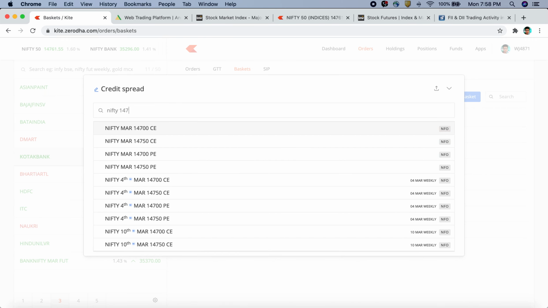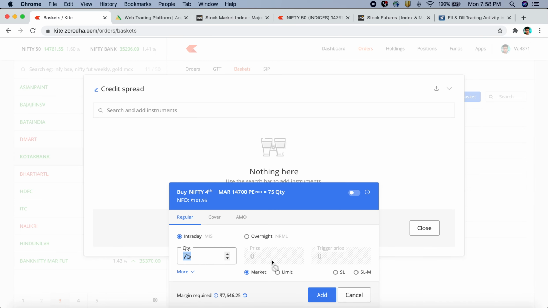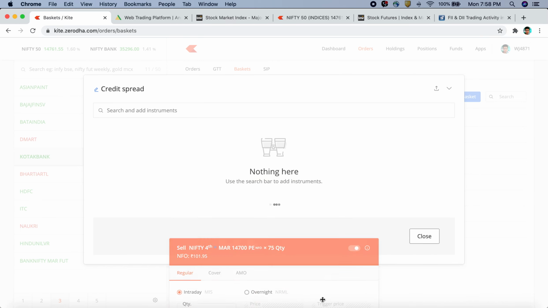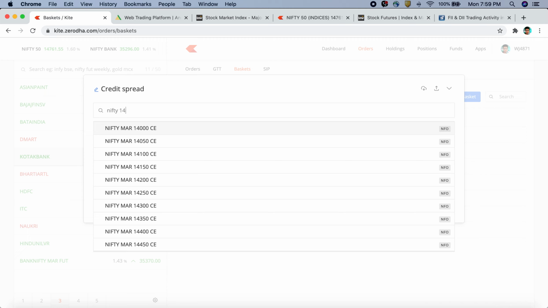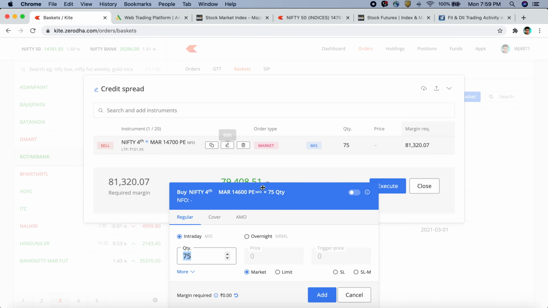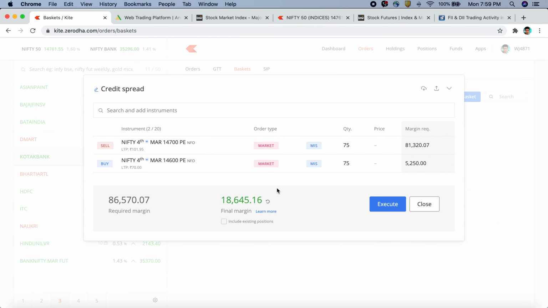Again, similar thing goes for the put side. Let's say we want to short 14,700 put option, and to hedge this basically we can buy 14,600 put option. Again, you can see that the margin requirement is roughly around 19K.